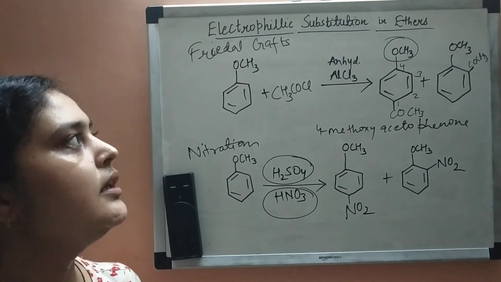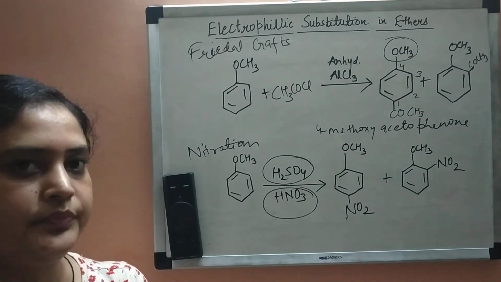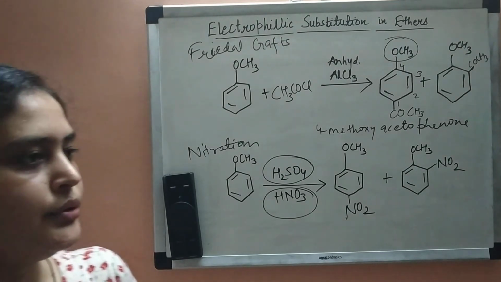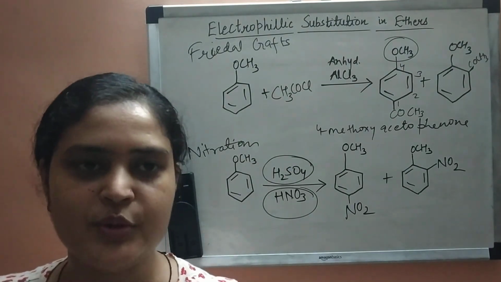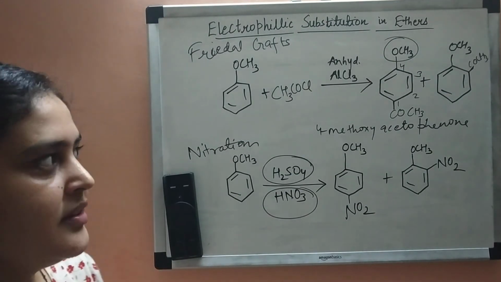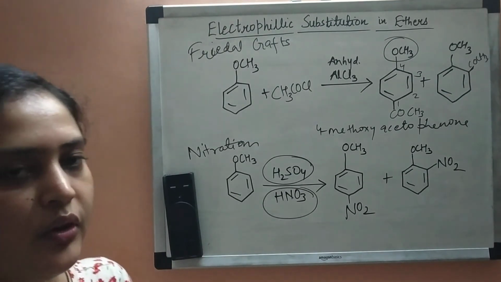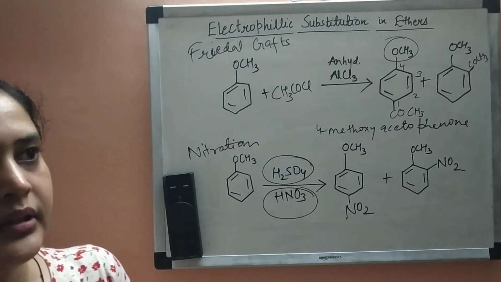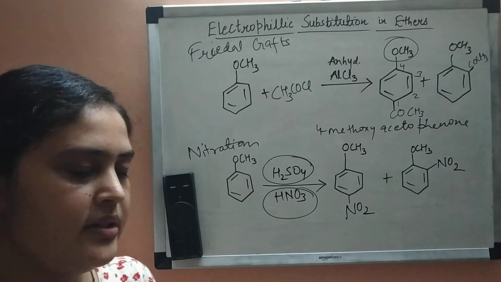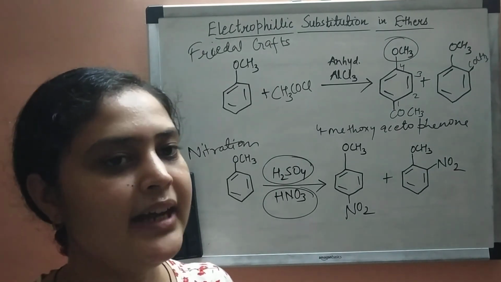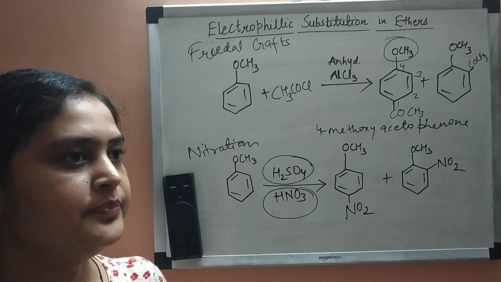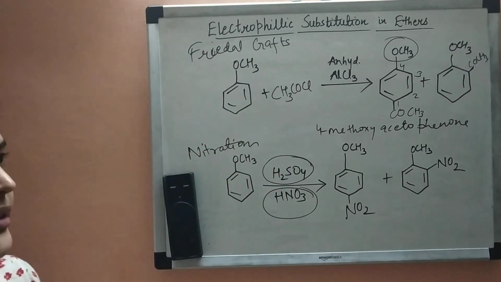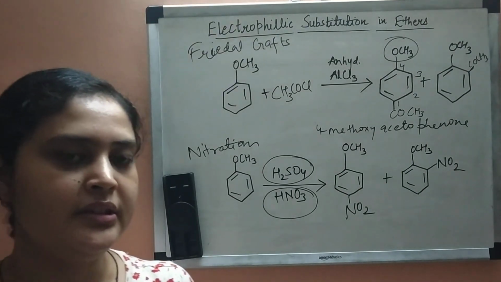So these were the electrophilic substitution products in ethers. So it was a very easy topic. I hope you got this topic, and this was the last topic of this chapter, alcohols, phenols and ethers, and this chapter is over. In the next lecture series, we will learn about aldehydes, ketones and carboxylic acids. So I hope you got all these topics of this chapter. Thank you.